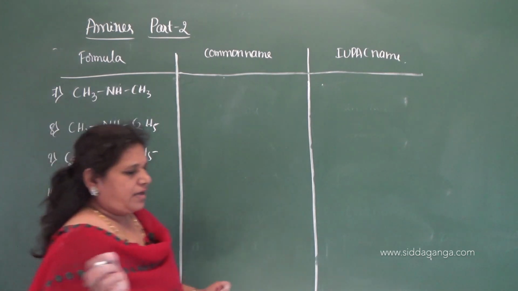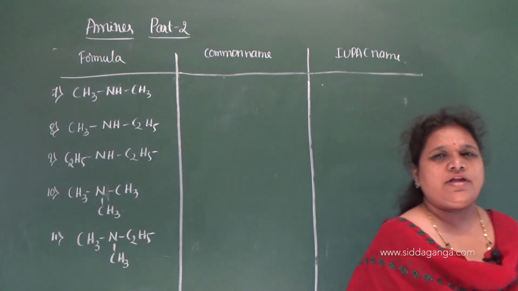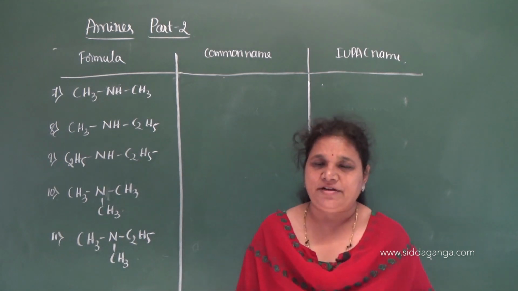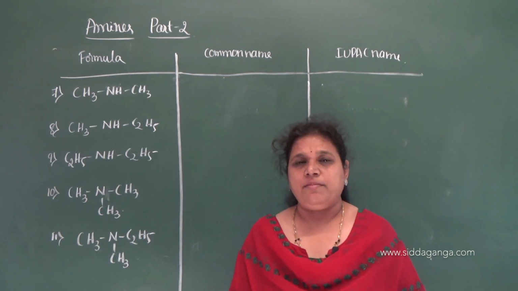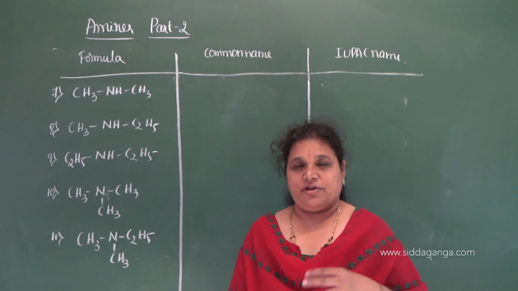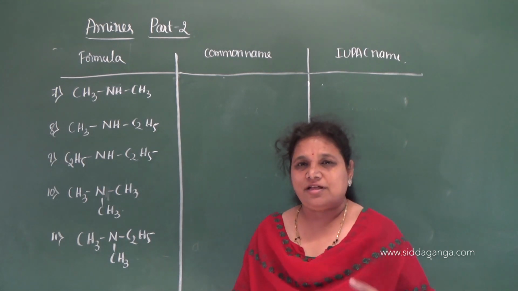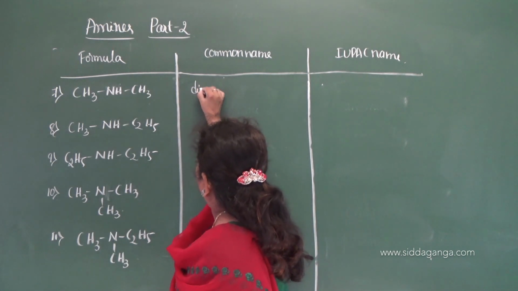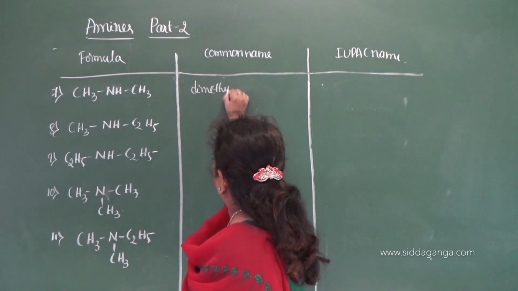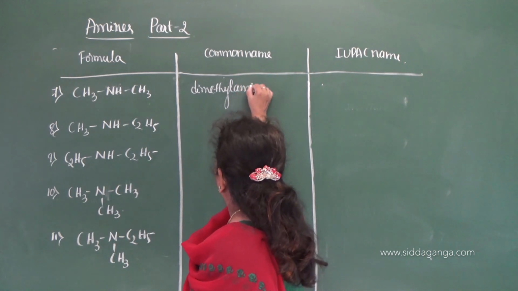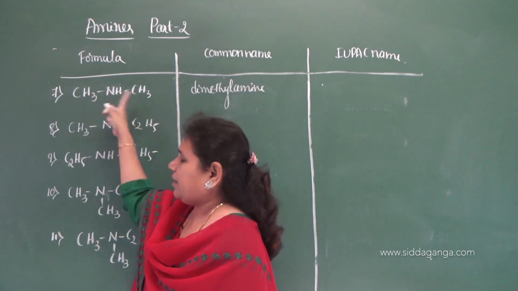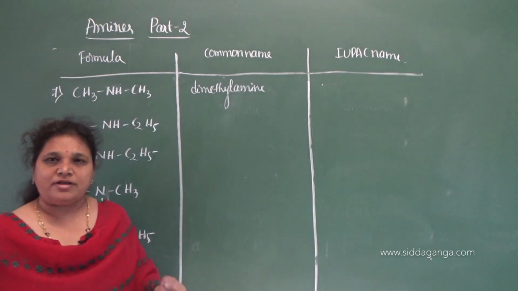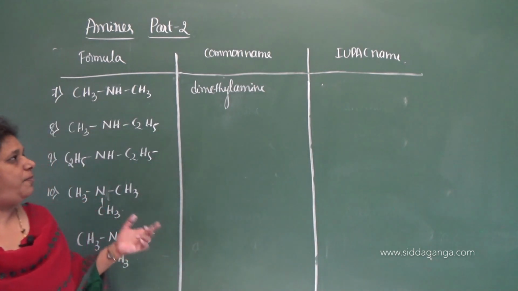While naming secondary and tertiary amines, we give the name of the alkyl groups, and if the alkyl groups are different, we arrange them in alphabetical order. Here two methyl groups are there, therefore it is dimethylamine, correct? In the IUPAC name, you select one of the alkyl groups as a prefix, which should be the smaller one, and the other alkyl group as the root word.